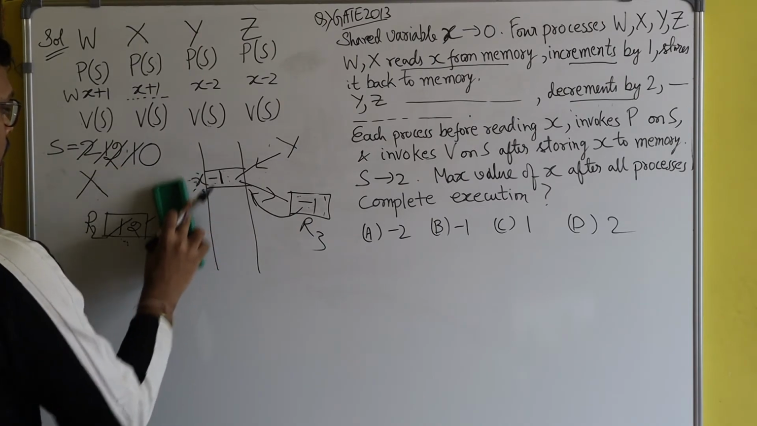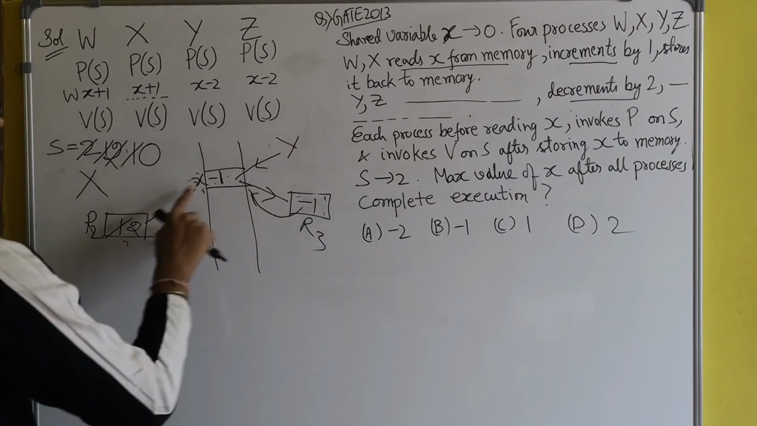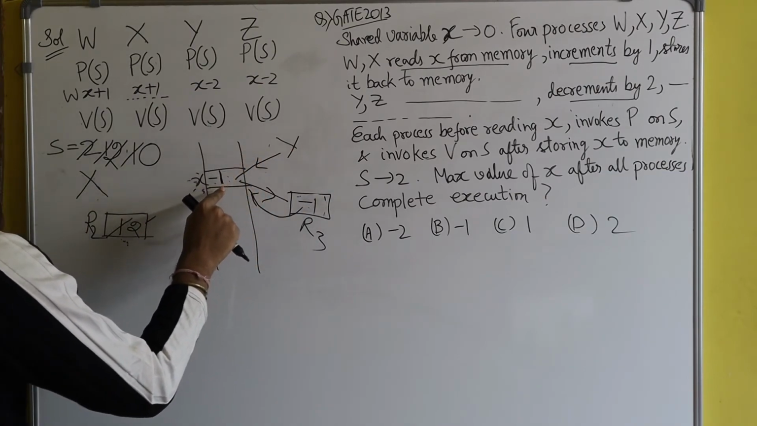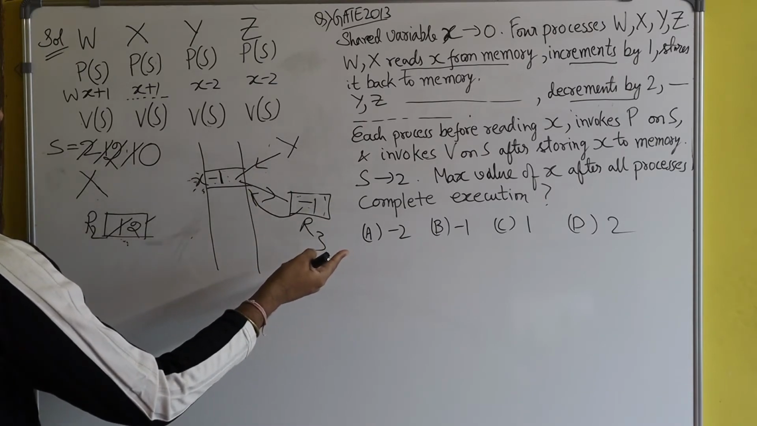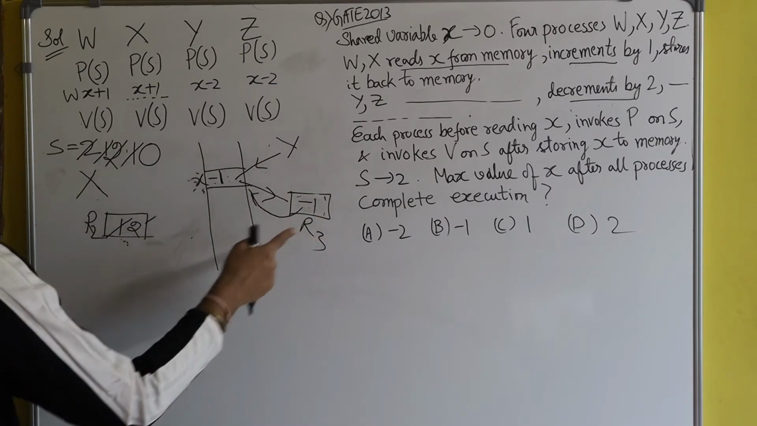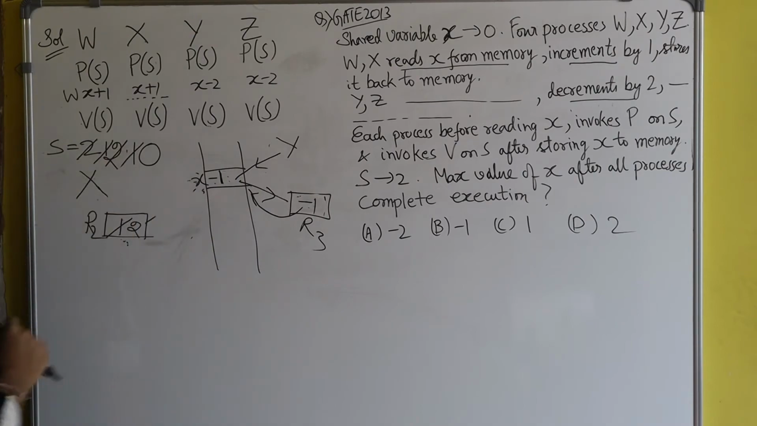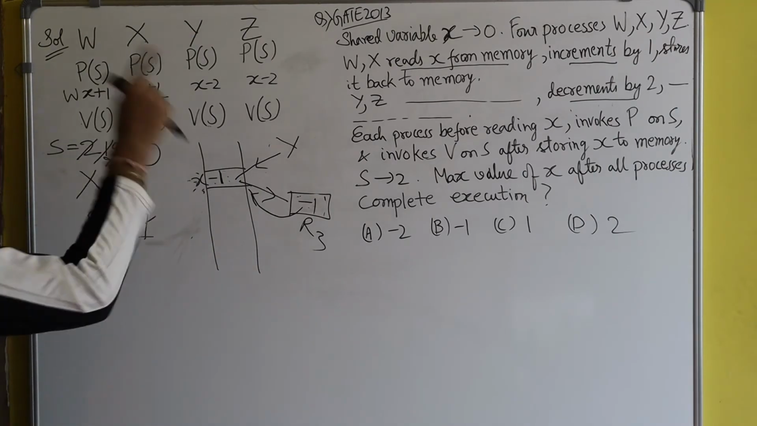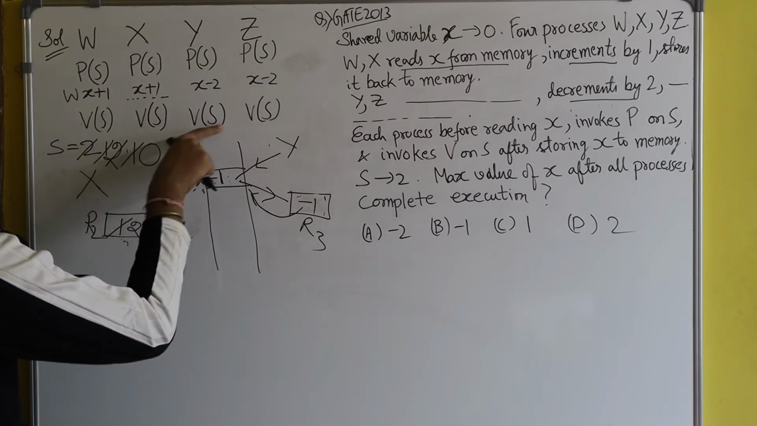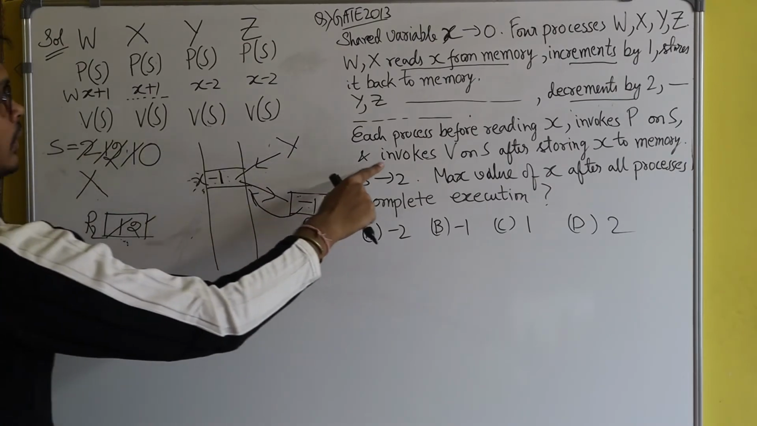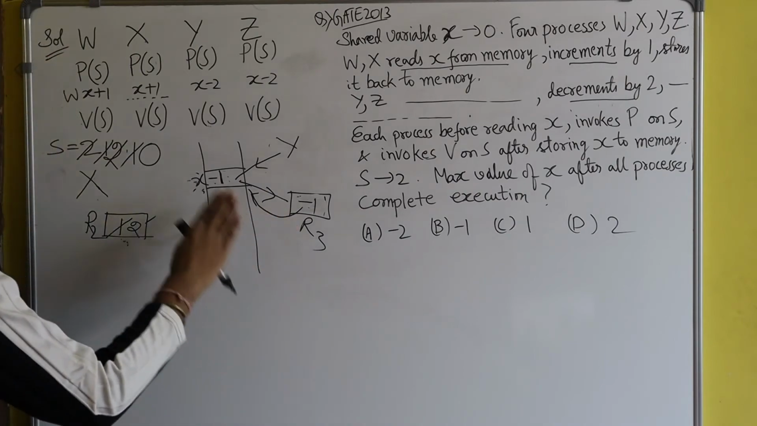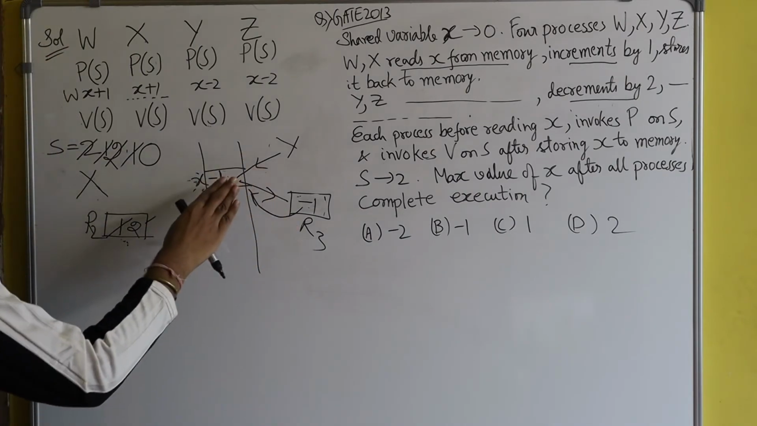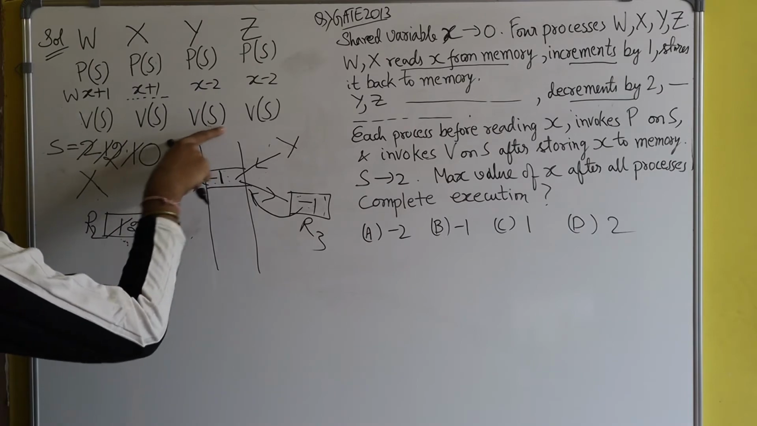It's the x part. Okay. So here what has y done? Y read the value of x from the memory, decremented it by 2, and then stored it back to the memory. Fine. Now after this, process y will execute this line, because it invokes V on s after storing x to the memory, and the new value of x has been stored. Now process y can successfully execute this line.